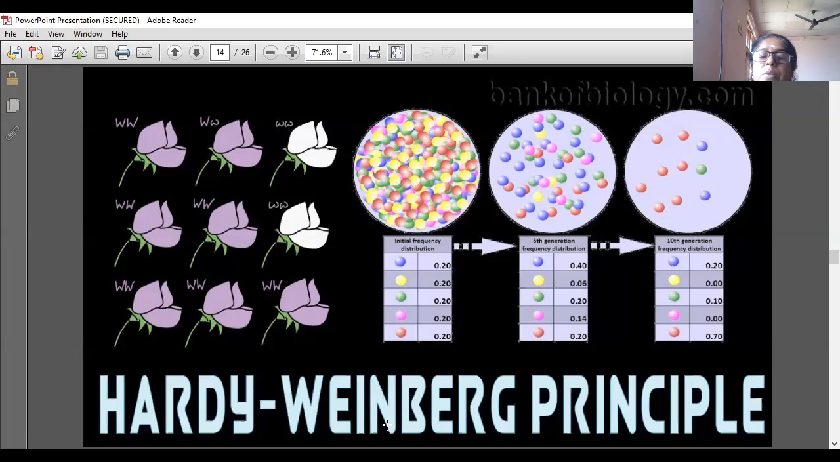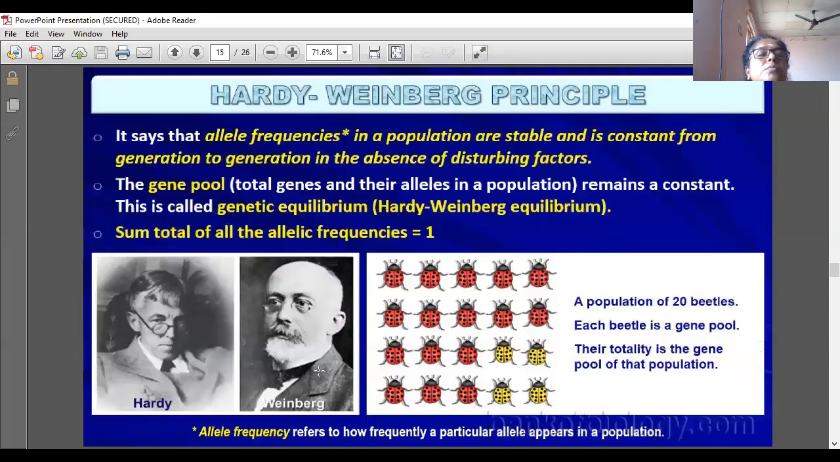This is the Hardy-Weinberg principle. It says that allele frequencies in a population are stable and constant generation to generation in the absence of disturbing factors. If any external or internal factors are not disturbing a population, the population will be very stable and constant. That is what the Hardy-Weinberg principle says.